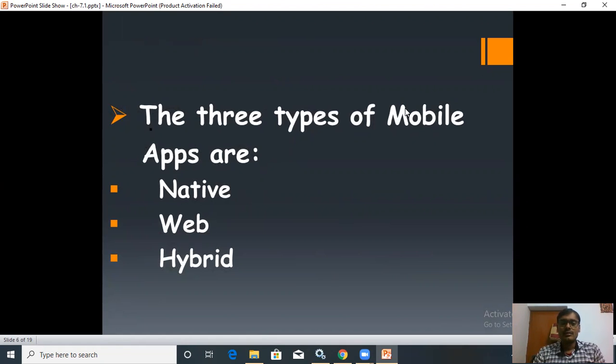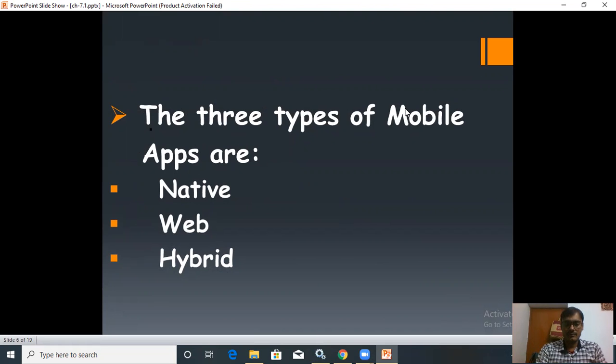And you must be familiar with the web app, which we have discussed in the previous chapters. By using a web app, you can visit and use that website, and there is no need to install that web app in your system, in your device.